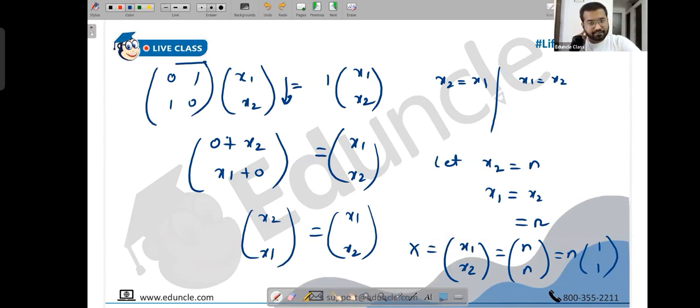Sir, 1 by root 2 will come, normalized. Perfect. Normalize, if you want to do so, you have to just basically multiply the row vector with the column vector, or you can just write it the other way around. I'll explain.